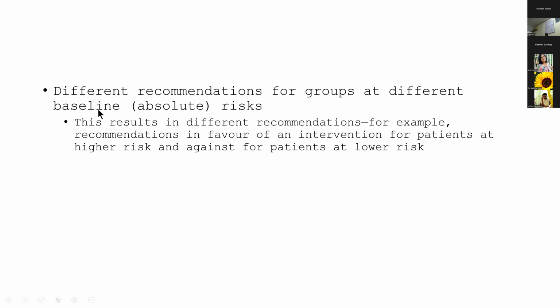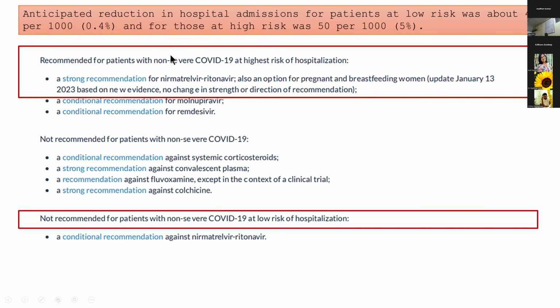Different recommendations also exist for people with different baseline risk. For example, a recommendation can favor a drug if the patient has a higher risk, or it can be against an intervention if the patient has a lower risk. In the same study, they found that hospital admissions in the low risk group decreased by only 0.4%, and in the high risk group, it decreased by 5%. So for patients with non-severe COVID-19 at high risk of hospitalization, they have a strong recommendation to give this drug. On the other hand, for patients with non-severe COVID at low risk of hospitalization, they have not recommended the drug, and it's a conditional recommendation.